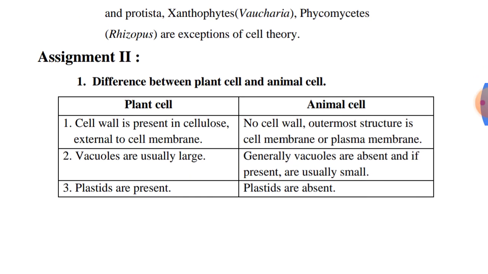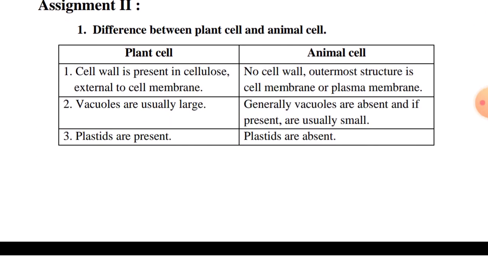Difference between plant cell and animal cell. In this, you can expect questions for one word and also 2 marks. For that, you have to divide the questions which are possible in one word and which are possible in 2 marks. If it is 2 marks, you can write any 3 points. 5 marks means everything you have to write. 1 mark means you have to concentrate.